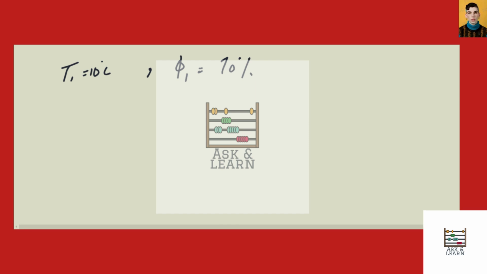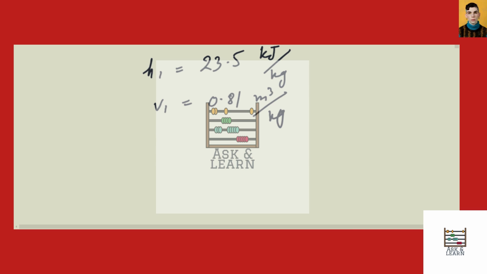So we find H1, that is 23.5 kilojoules per kg, and we've got V1 equal to 0.81 cubic meters per kg. Then we have W1 equal to 0.00532.